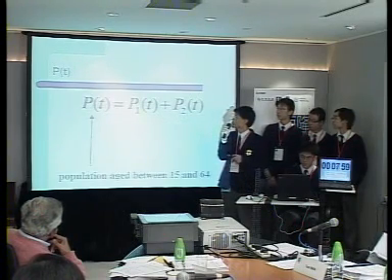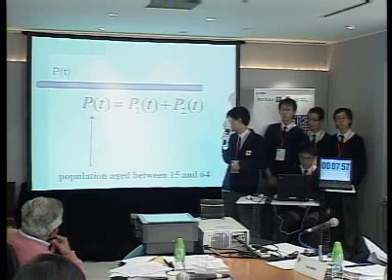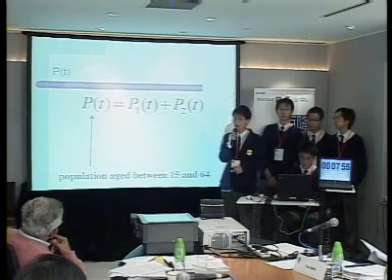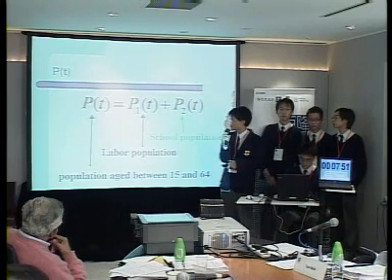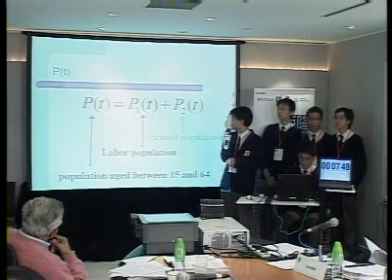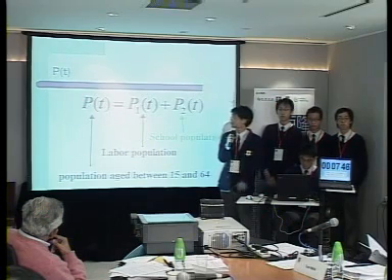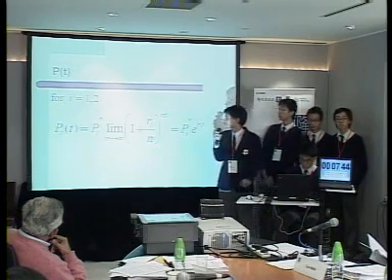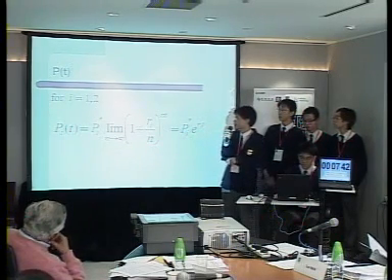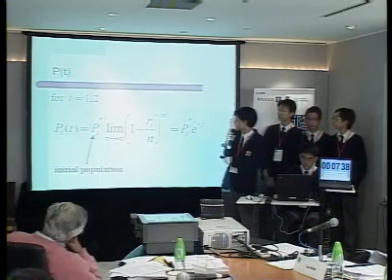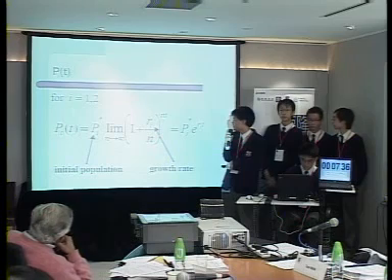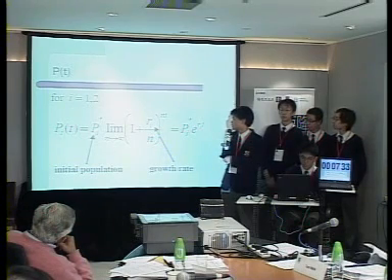PT is the population aged between 15 and 64. It has 2 components, P1T and P2T, where P1T represents the labor population and P2T represents the school population. As you can see right here, Pi represents the initial population, and Ri represents the growth rate, and T is the time count in years.